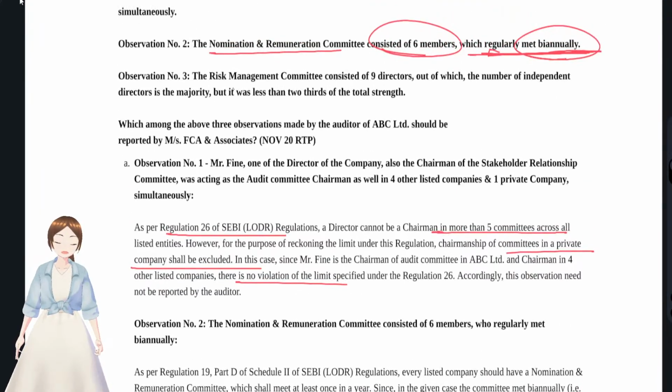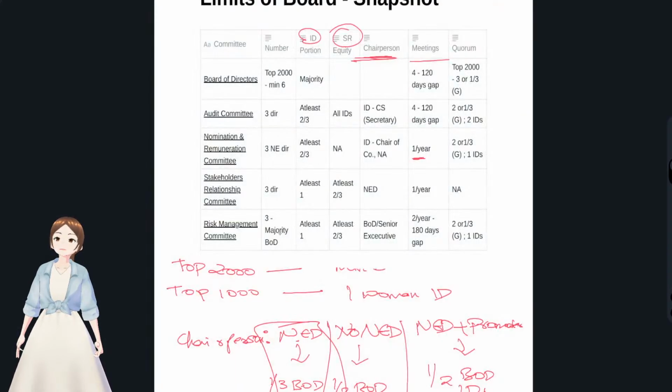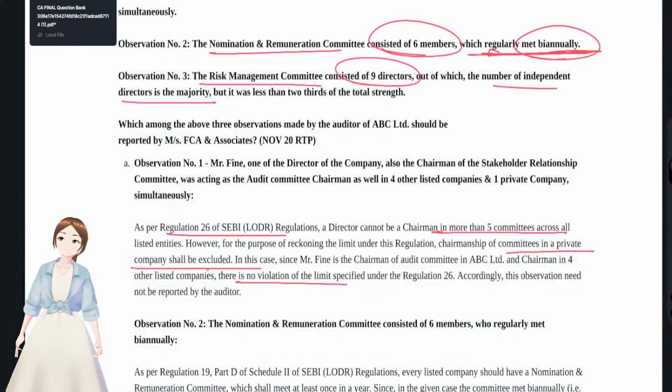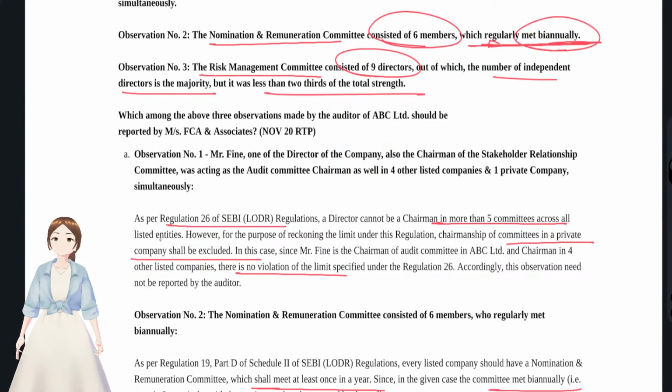And observation 3, that is, the risk management committee consists of 9 directors, out of which the number of independent directors is a majority. Okay, this is how it has to be composed, right? Minimum 3, and majority has to be board of directors, and independent director has to be at least 1. Okay, no problem with that. But it was less than 2/3 of the total strength. No problem. Independent directors minimum 1 person, it's more than enough as per the act.